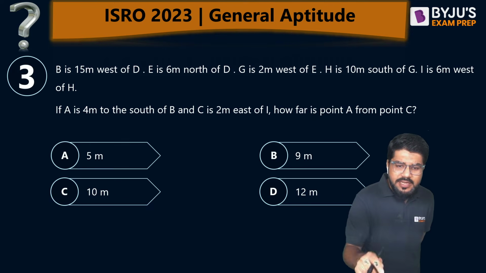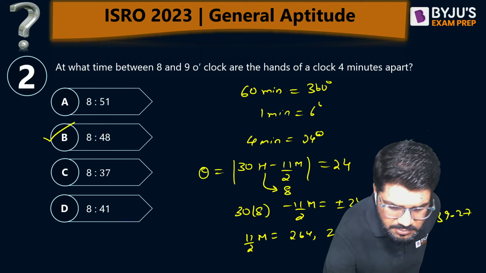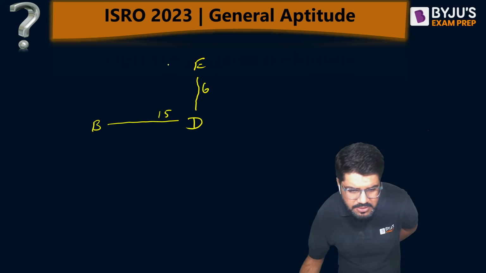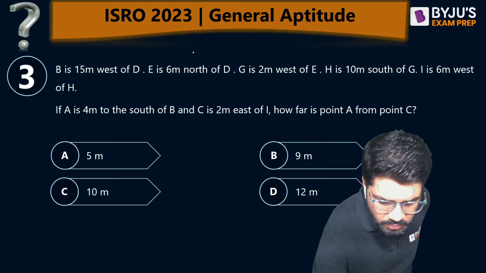G is 2 meter west of E. So G should be here, 2 meter west, towards the left. Okay, what is the next?